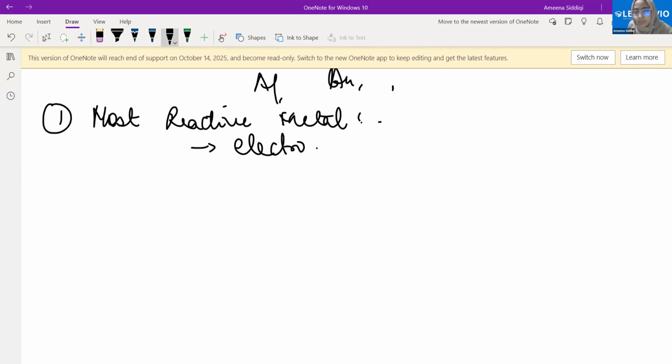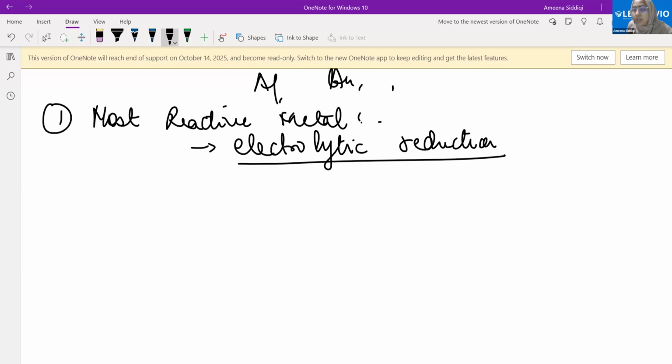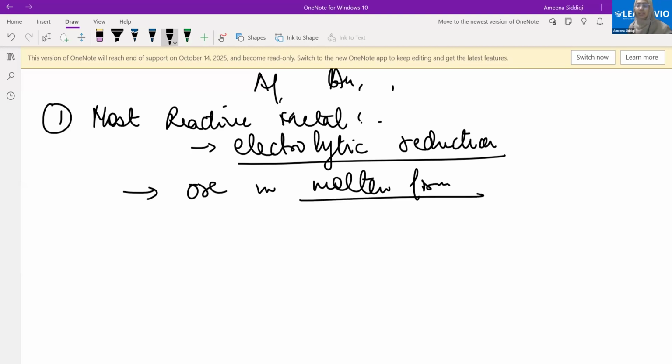What do we do, Bachu? Electrolytic reduction. What do we do in the electrolytic reduction? First, we take the ore in the molten form. Why molten form? Because in the molten form, the ions will be mobile. They'll be moving.